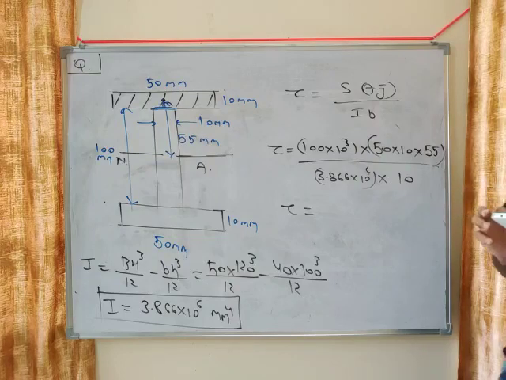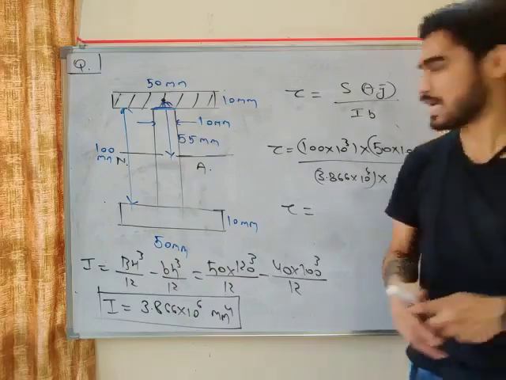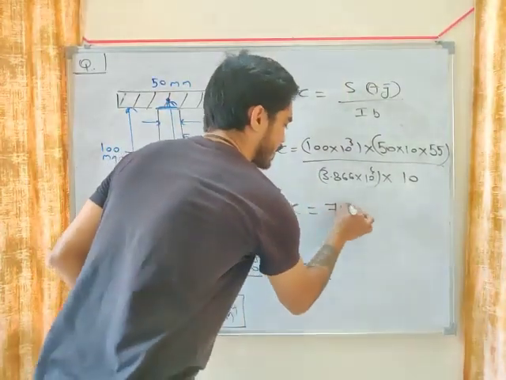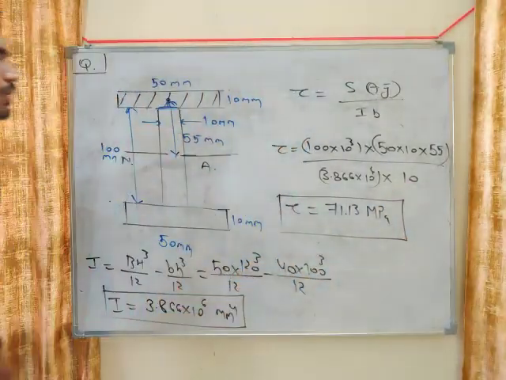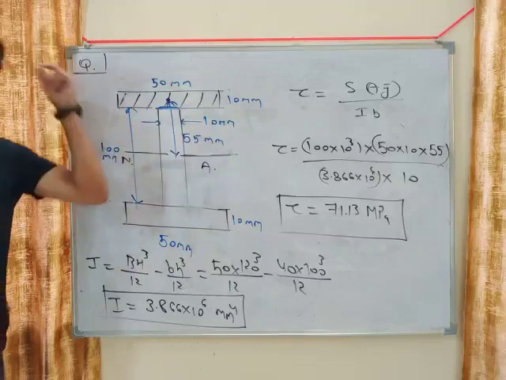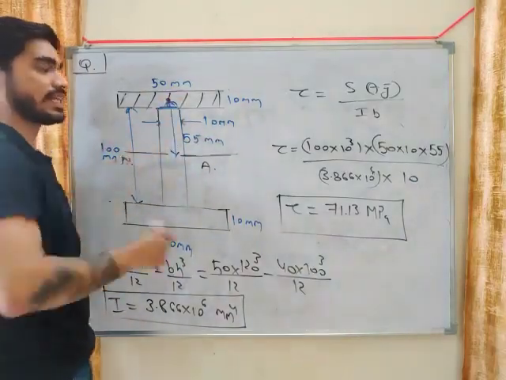So this is 71.13 megapascal. Tau is 71.13 megapascal. So this is the tau at the junction in the web.